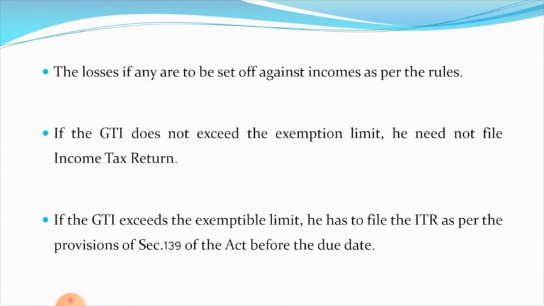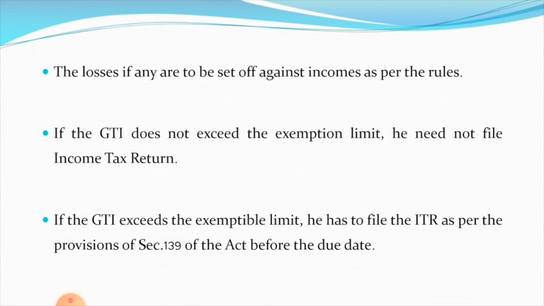If the gross total income does not exceed the exemption limit, he need not file income tax return. That means, for example, for a general category person or an individual who is below 60 years of age, no need to pay tax if his gross total income does not exceed the exemption limit.